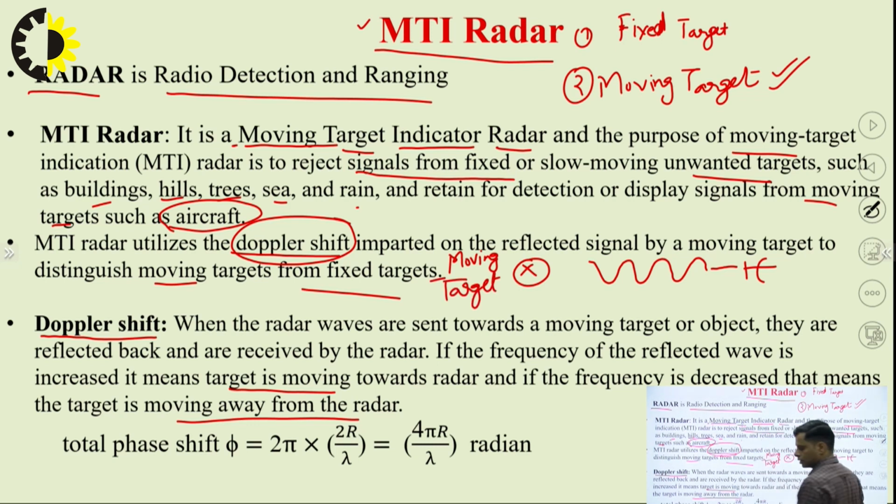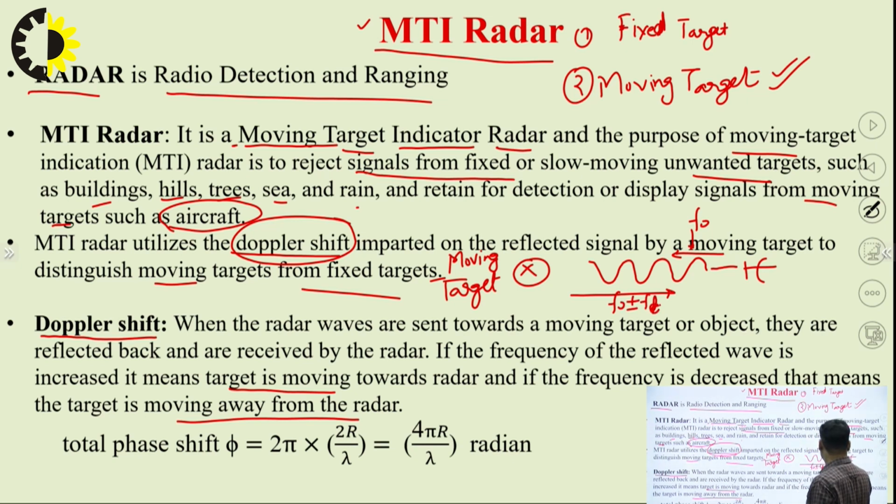It's a moving target, and let's say the signal has been transmitted with frequency f0, and there will be a certain reflection for this transmitted frequency f0 according to the relative phase shift or the relative frequency. The moving target will send back the reflected frequency f0 plus or minus fd.